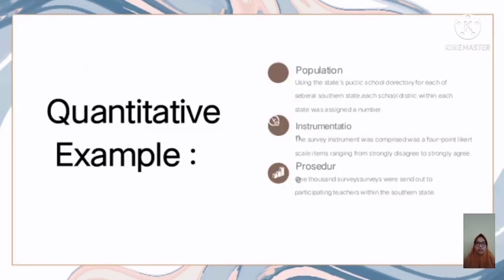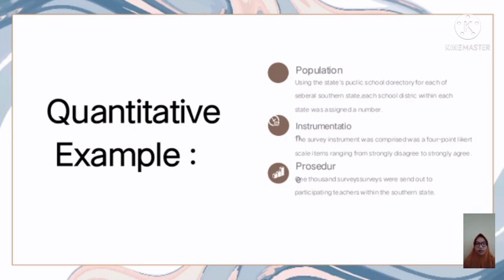The next is an example of quantitative research. The first is population. The population was identified using the state public school directory for each of the southern states. Each school district within each state is numbered. A table of random numbers was used to identify 10 schools from each state.